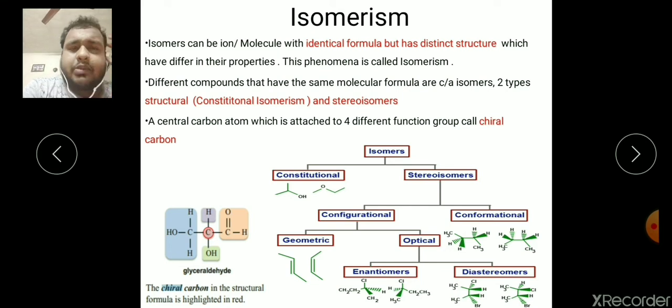What is a chiral carbon? A chiral carbon is a carbon atom in a chiral molecule which is attached to 4 different kinds of subgroups. Like here you can see the red carbon, which is attached to an aldehyde group, a hydroxyl group, a CH2OH group, as well as a hydrogen. This is called a chiral carbon.